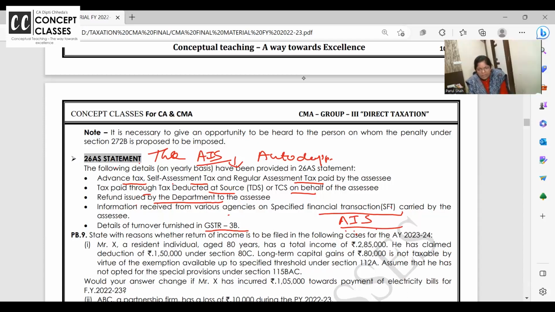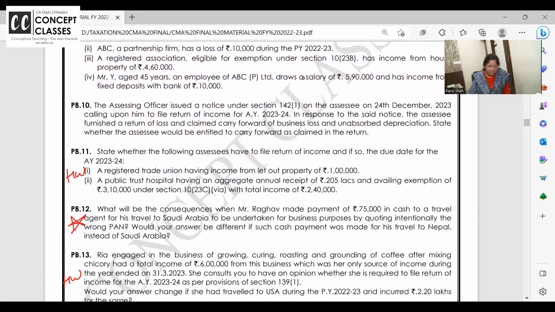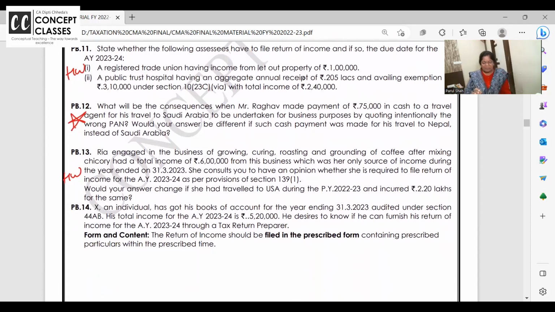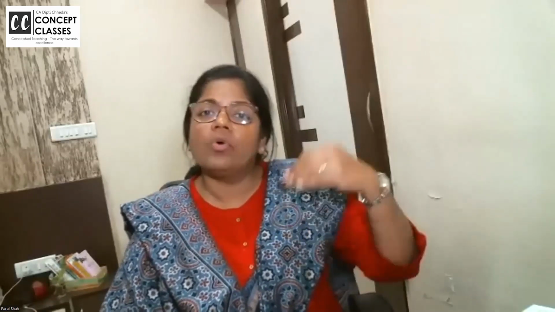Are you all clear? Your tax, your TDS, your GST turnover, your refunds, and other details. High value transactions, if you have done, it will all be auto tracked. Like if you made a credit card payment of more than 10 lakhs, how much shopping you did, that will be reflected. Okay? So these questions are pending. 100% put your effort, and while reading the question, if you feel no, I'm not clear about it, go and read the provision.